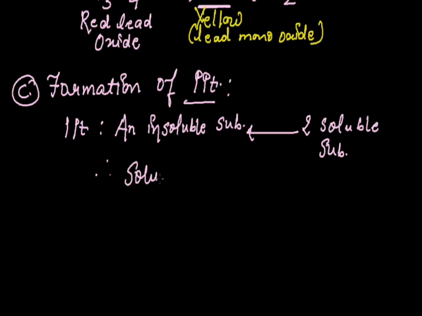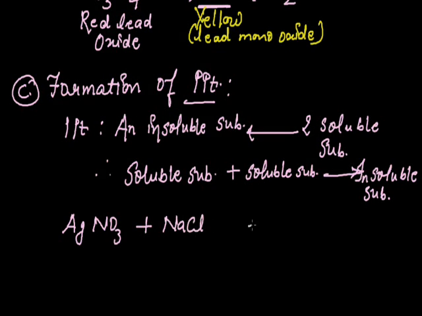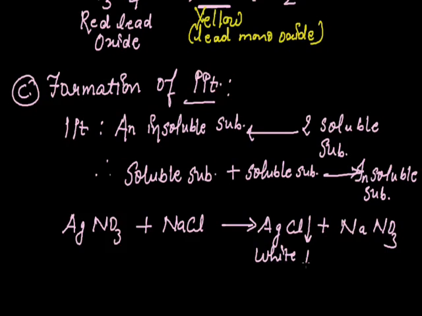That is, soluble substance plus soluble substance forms an insoluble substance. Let us focus on an example. When silver nitrate, that is AgNO3, is mixed with an aqueous solution of NaCl, it forms AgCl plus NaNO3. The white precipitate of AgCl is obtained.